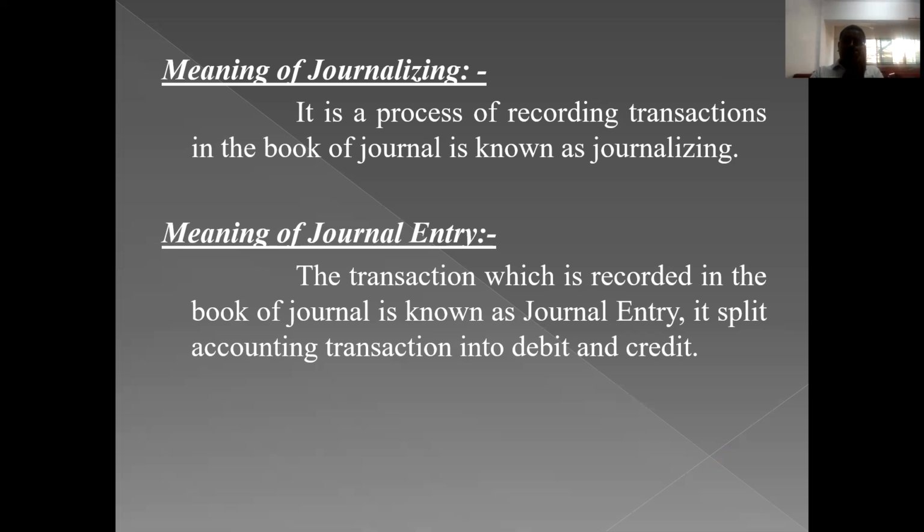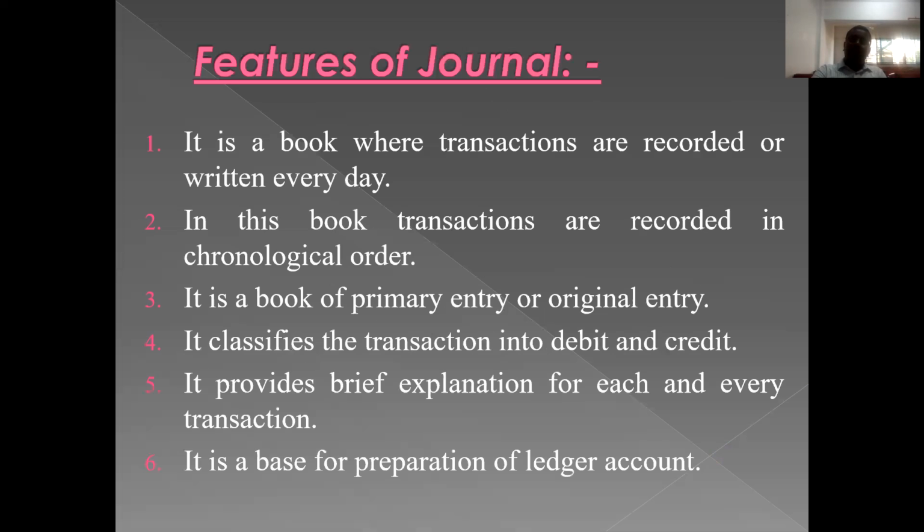So I hope you understood the meaning of journal, journalizing and journal entry. Journal is a book in which day-to-day transactions are recorded. Journalizing is a process of recording business transactions in the book of journal, and journal entry is the transaction that is recorded in the book of journal. So three important elements: journal, journalizing and journal entry. You may find any one question for 2 marks at the time of your examination.